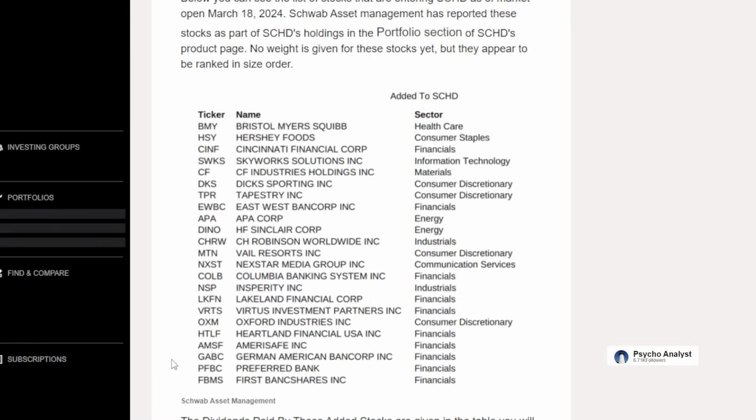Now, I'm not going to sit here and pretend that I know a lot about every single one of these different companies. Some of them definitely ring a bell. I've definitely looked into a few of these, but for the most part, it's sort of a mixed bag. And honestly, just off the first glance, I can see why some SCHD investors are a little bit concerned here. Although we have to go back to the fact that the index that SCHD tracks as closely as possible has a rigorous screening method that has worked pretty well historically to allow investors of SCHD, for example, to make some pretty great returns. So are we going to trust that moving forward? I guess that's going to have to be up to the SCHD holder.